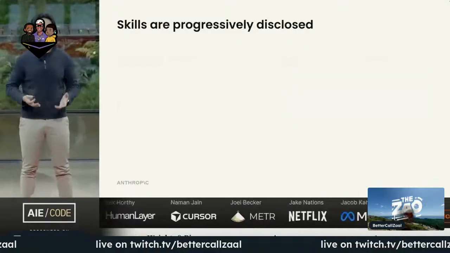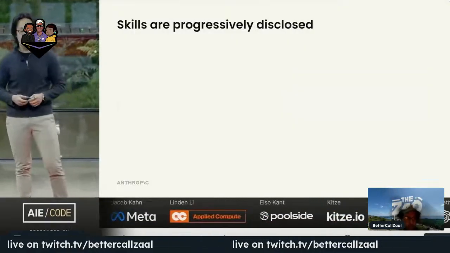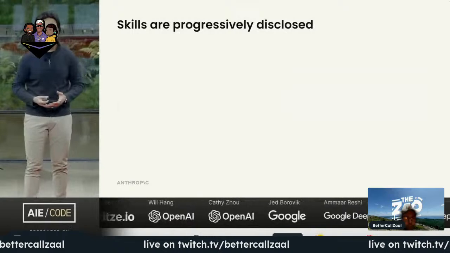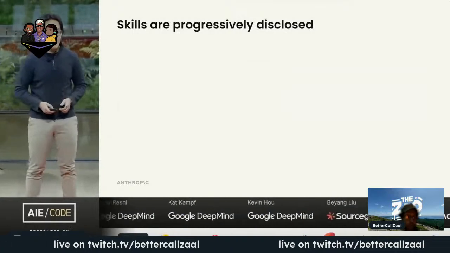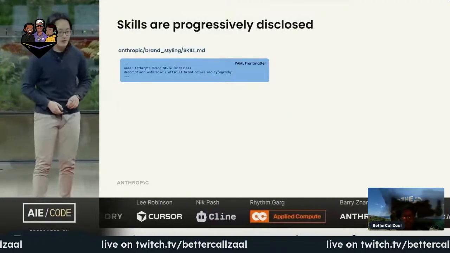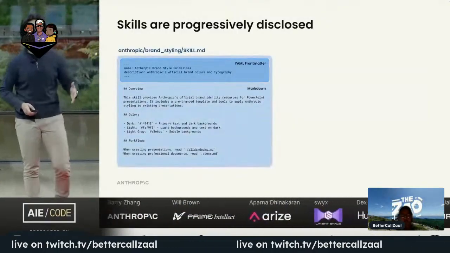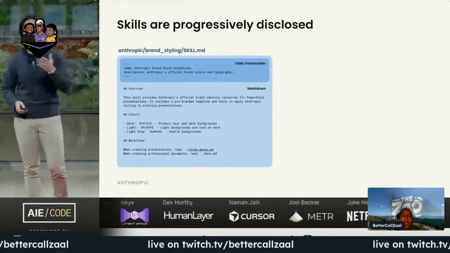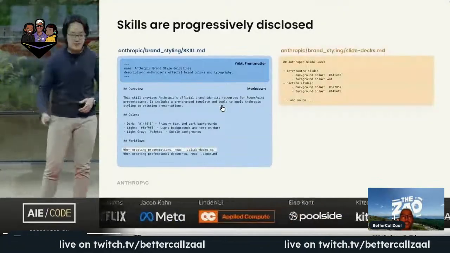At this point, skills can contain a lot of information, and we want to protect the context window so that we can fit in hundreds of skills and make them truly composable. That's why skills are progressively disclosed. At runtime, only this metadata is shown to the model just to indicate that it has the skill. When an agent needs to use a skill, it can read in the rest of the SKILL.md, which contains the core instruction and directory for the rest of the folder. Everything else